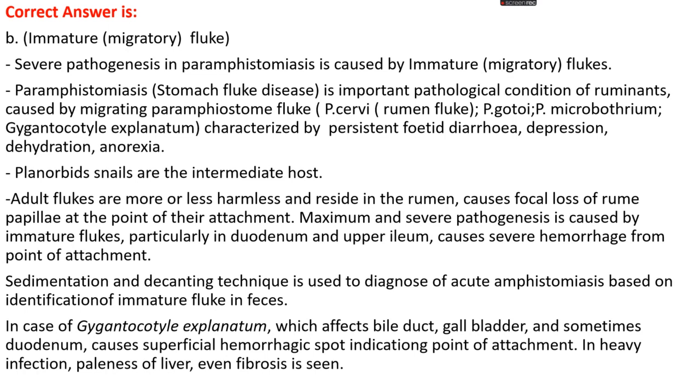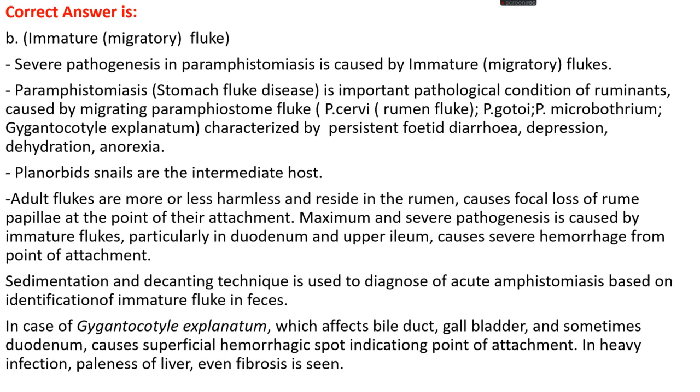Planorbid snails are the intermediate host. Adult flukes of Paramphistomum are more or less harmless and reside mainly in the rumen. Therefore, it is also known as rumen fluke. They cause focal loss of rumen papillae at the point of their attachment, and the maximum and severe pathogenesis is caused by immature flukes, particularly in the duodenum and upper ileum, and they cause severe hemorrhage from the point of attachment. To diagnose Paramphistomum, sedimentation and decanting techniques are used, which are mainly based on the identification of immature flukes seen in feces.